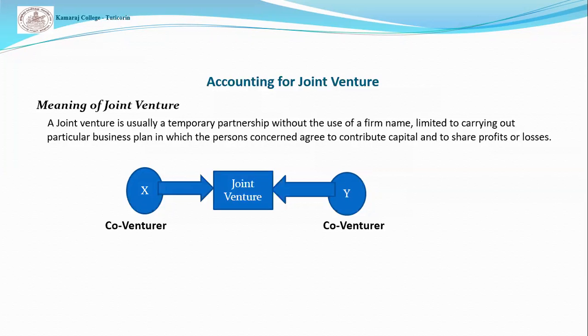The participants in the joint venture are called co-venturers. This business resembles a partnership business, but it varies in some respects. The major difference is that a joint venture is a short-term or temporary business, but a partnership is a long-term or continuing business.